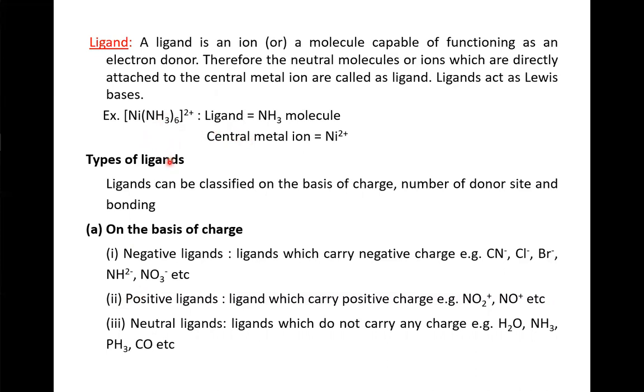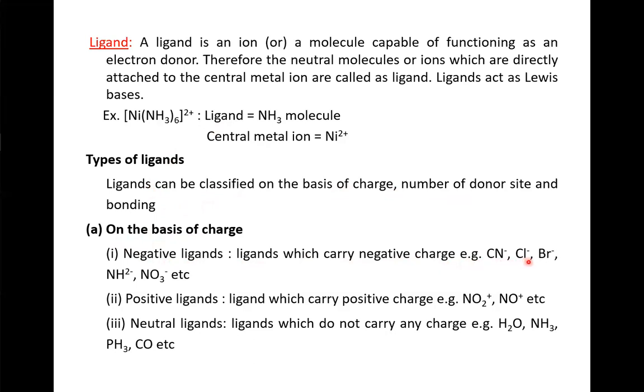Next are the types of ligands. Ligands can be classified on the basis of charge, number of donor sites, and bonding. On the basis of charge, they are differentiated into three types. First one is negative ligands: ligands which carry a negative charge.